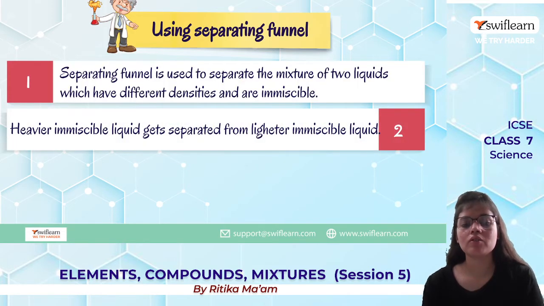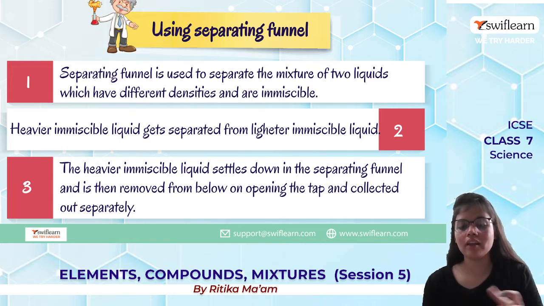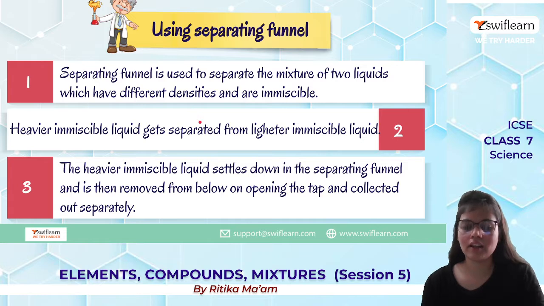So here we are using a separating funnel to separate a mixture of two liquids which have different densities and are immiscible. The heavier liquid gets separated from the lighter immiscible liquid. How? The heavier one settles down in the separating funnel, and then we remove it by opening the tap and collecting it separately.